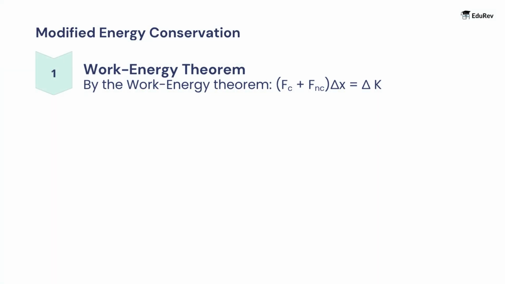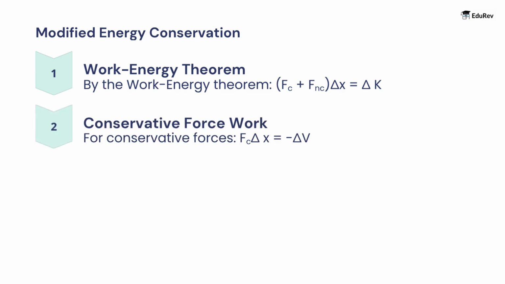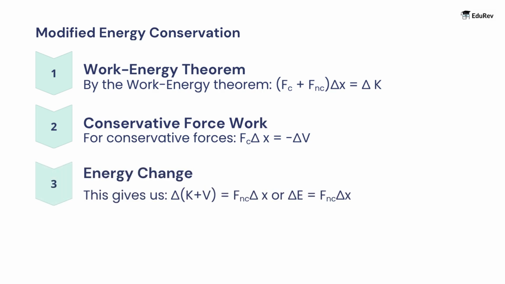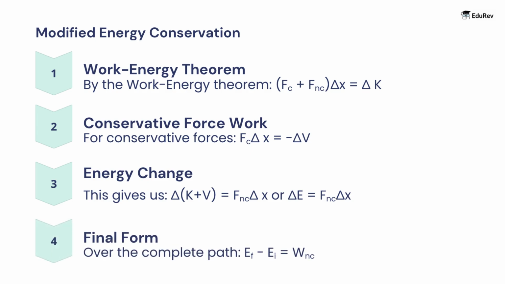By the work energy theorem, (Fc plus Fnc) delta x is equal to delta K. For conservative forces, Fc delta x is equal to minus delta V. This gives us delta K plus V is equal to Fnc delta x, or delta E is equal to Fnc delta x. Over the complete path, E final minus E initial is equal to Wnc.